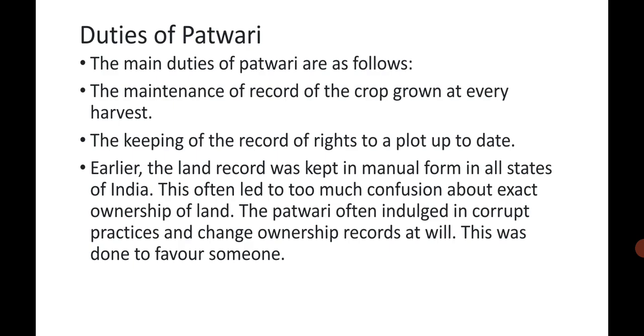Earlier, the land record was kept in manual form in all states of India. This often led to too much confusion about exact ownership of land. The Patwari often indulged in corrupt practice and changed ownership records at will. This was done to favor someone.